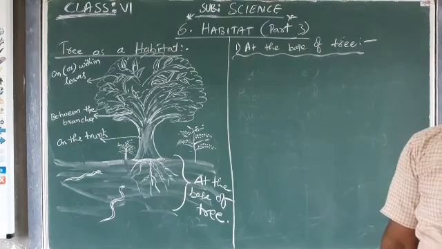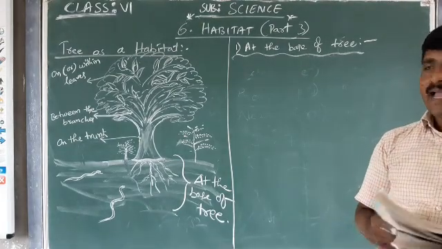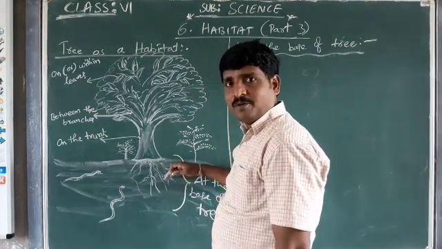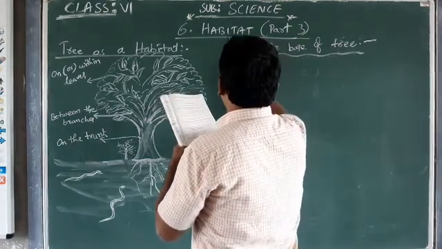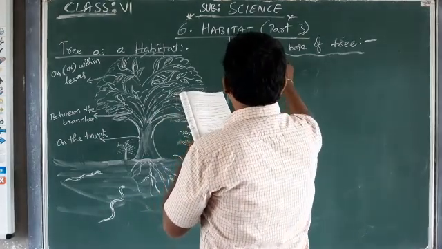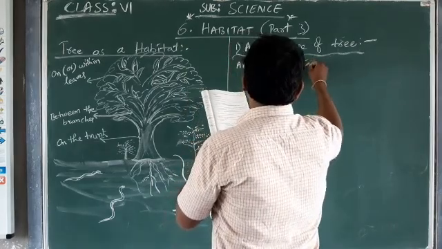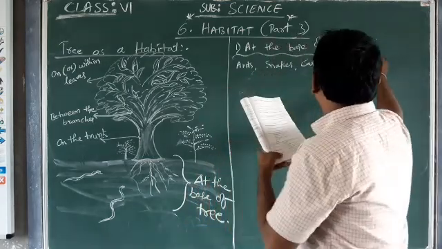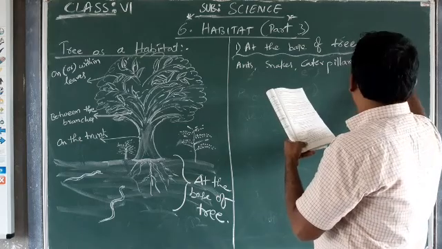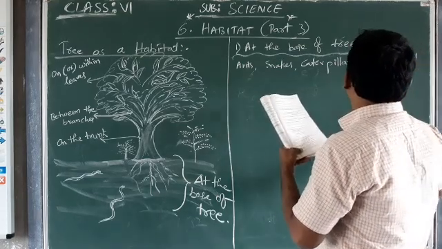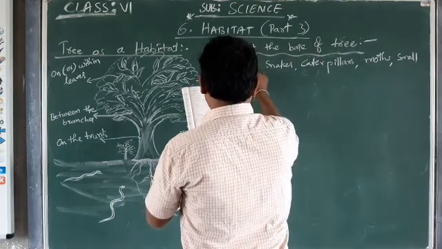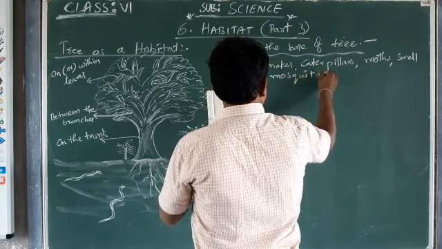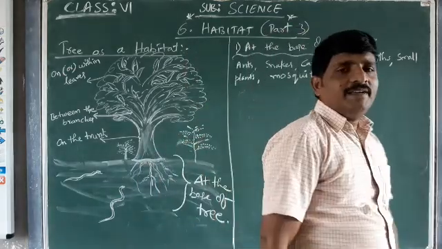Okay, at the base we'll see ants, snakes, caterpillars, moths, again small plants, mosquitoes. So these are some living organisms.